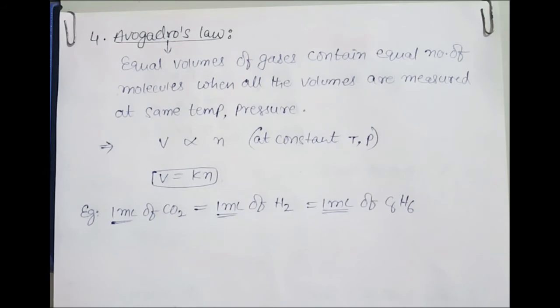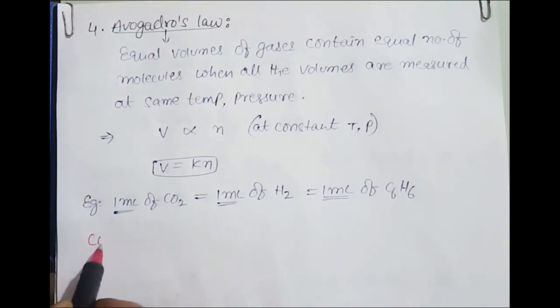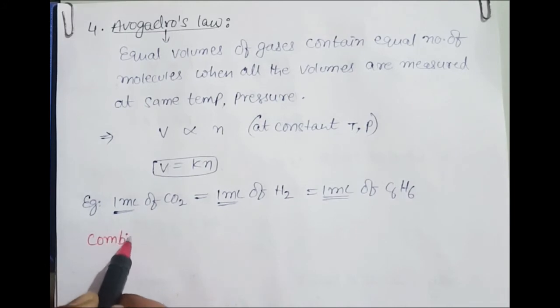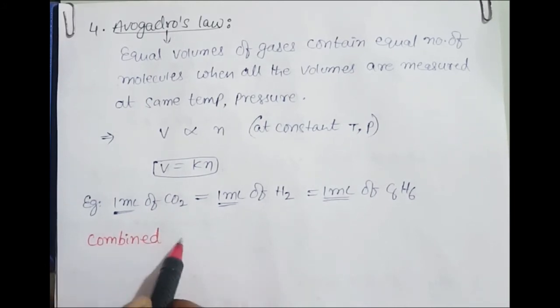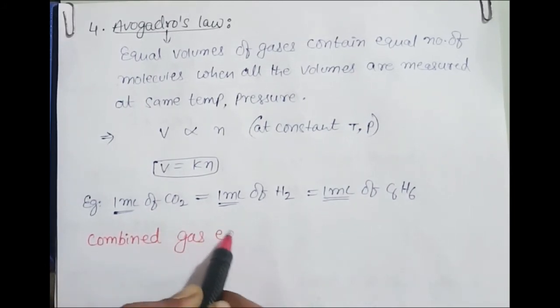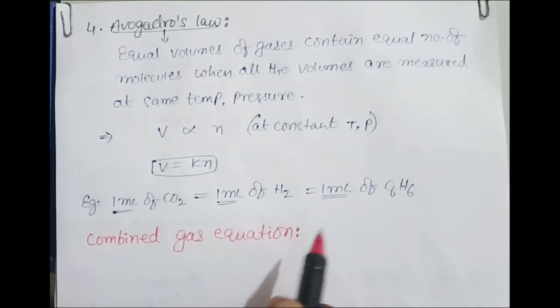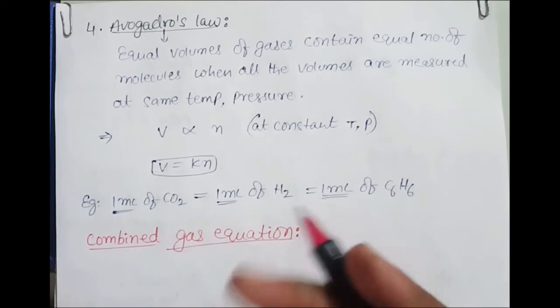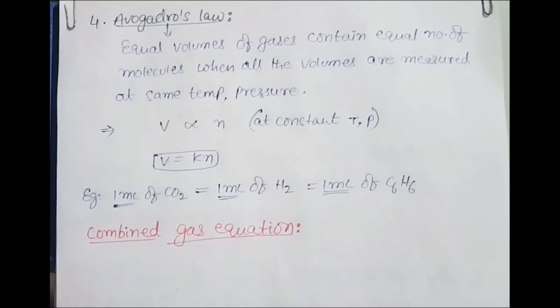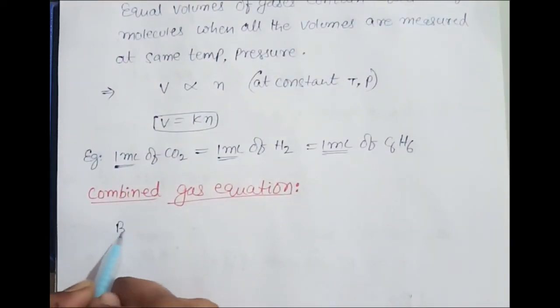Now when you combine all the gas laws, that is called a combined gas law. It's called a combined gas equation. The combined gas equation is useful, so from that you can remember all the remaining gas laws. I'll combine two things.